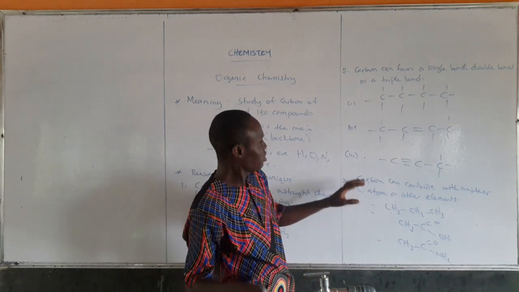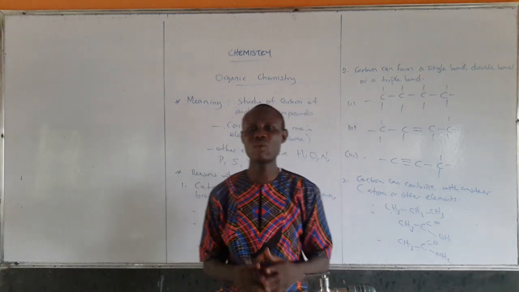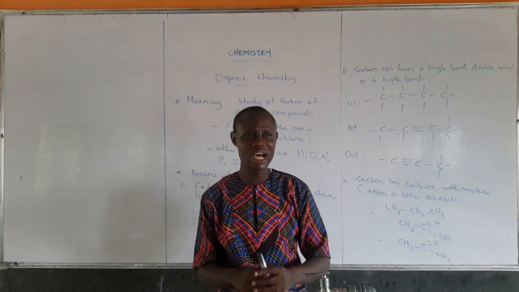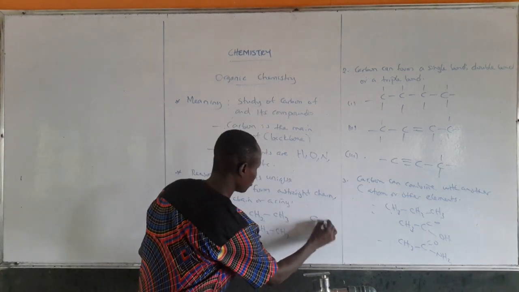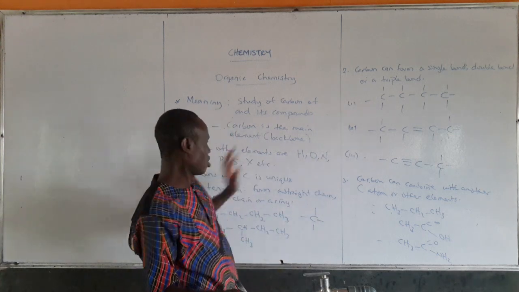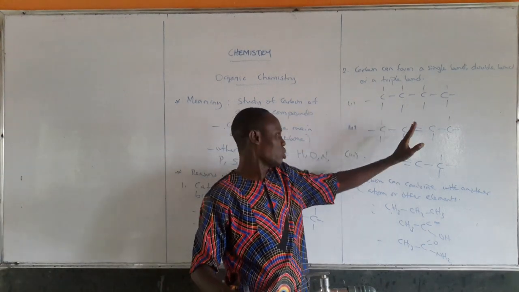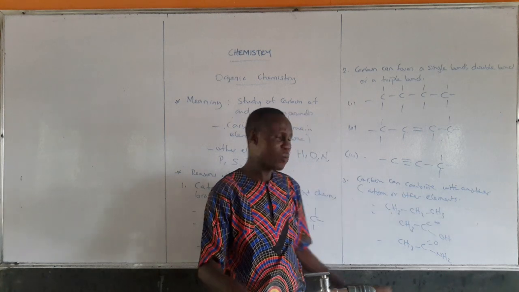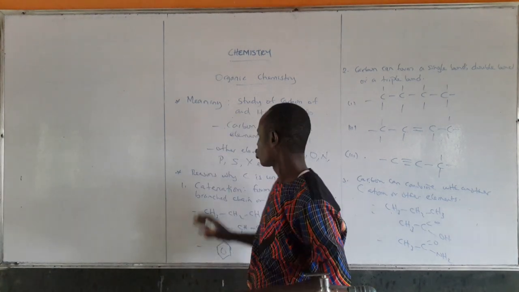Then, these three reasons are based on one factor. And what is that? Four valence electrons. Carbon has four valence electrons, and that is why it can perform all this. It can catenate, it can form a single bond, a double bond, a triple bond, combine with another carbon atom, or combine with other elements. I believe that is clear as number 2.